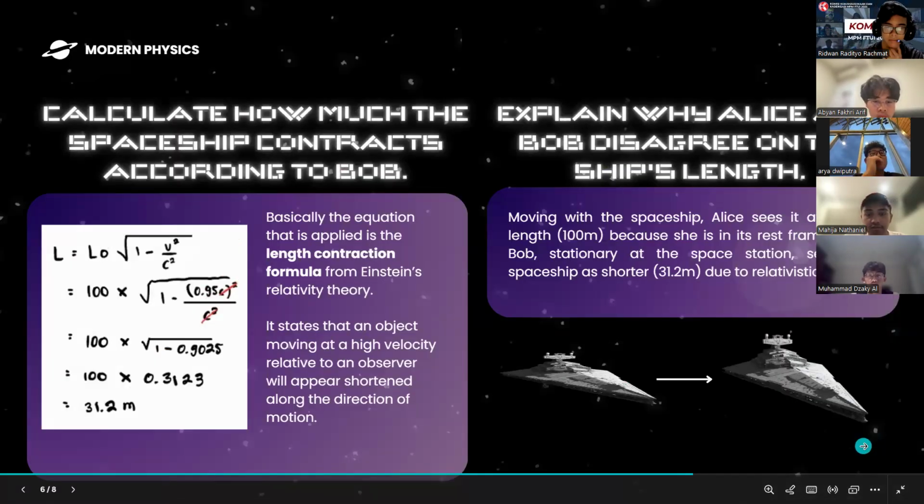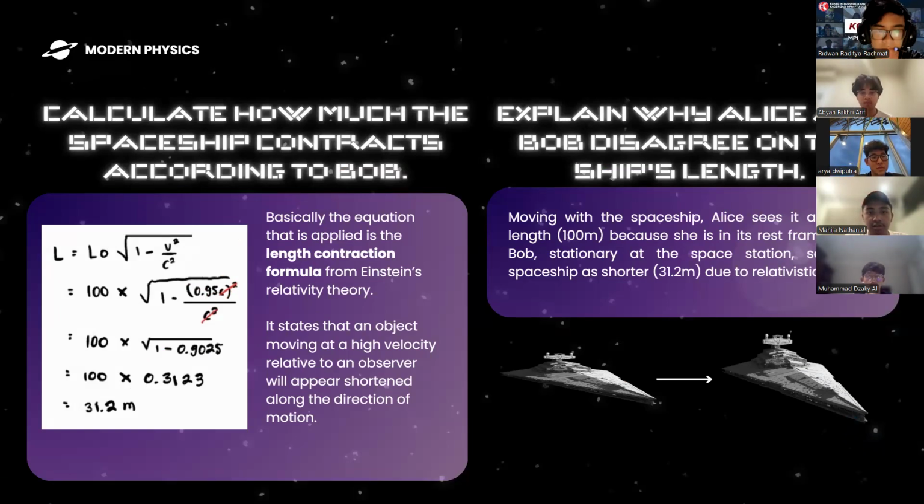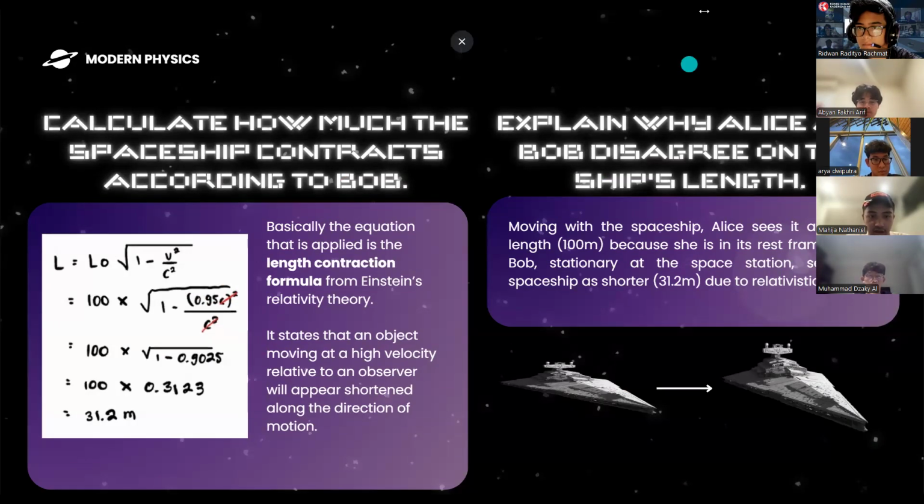Okay, here we have the first task of our case study, which is to calculate how much the spaceship contracts according to Bob. Here we have the equation that is applied, called the length contraction formula from Einstein's relativity theory. It states that an object moving at high velocity relative to an observer will appear shortened along the direction of motion.